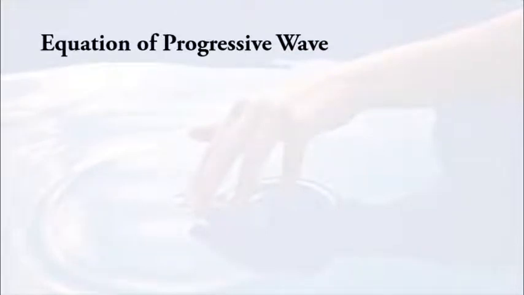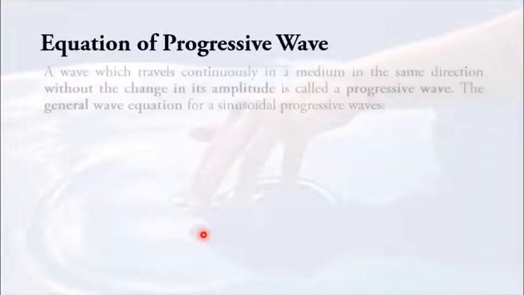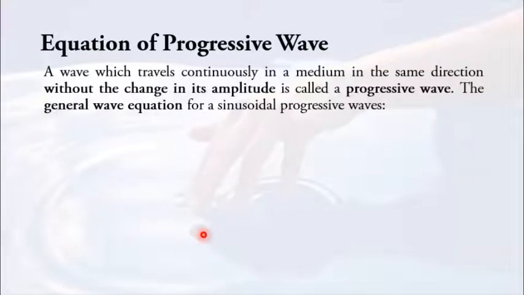Next, we are going to see equations of progressive wave. Now that we have seen what is wavelength, what is wave number, and also what is the x displacement and y displacement, we have enough information to form an equations of progressive wave. But before that, what is progressive wave? There are conditions if you want to apply these equations.